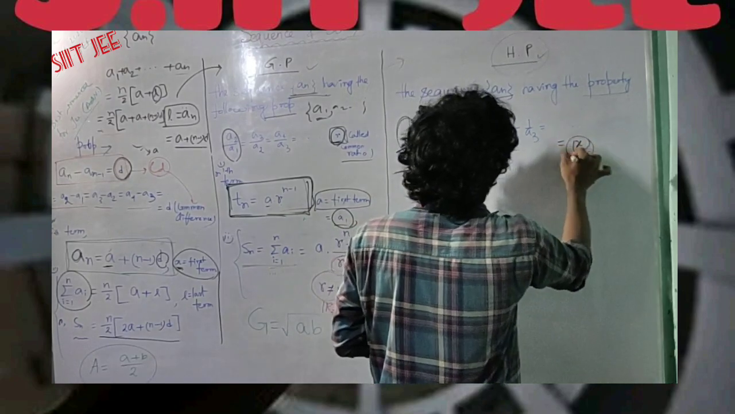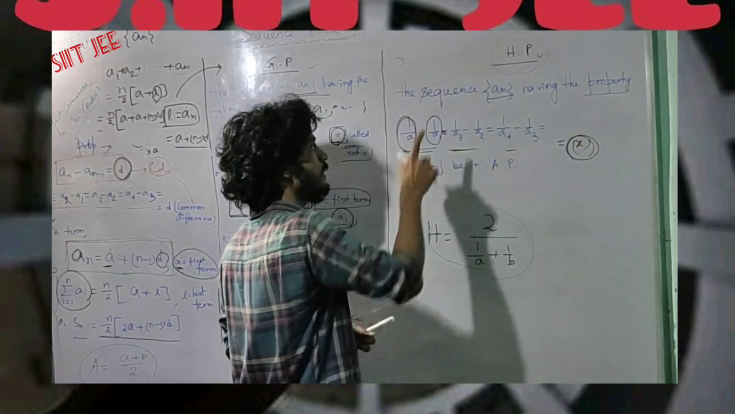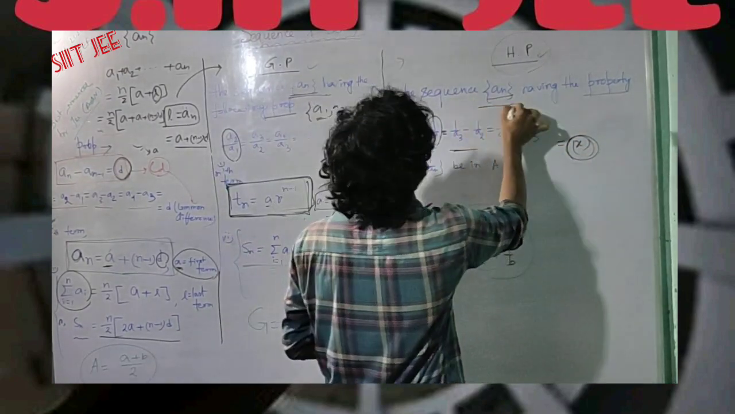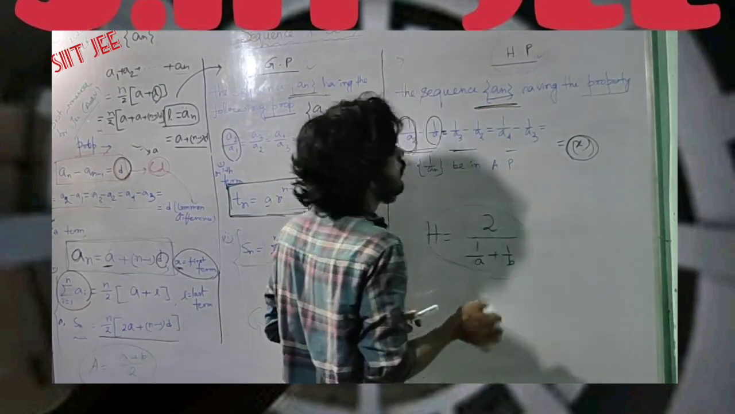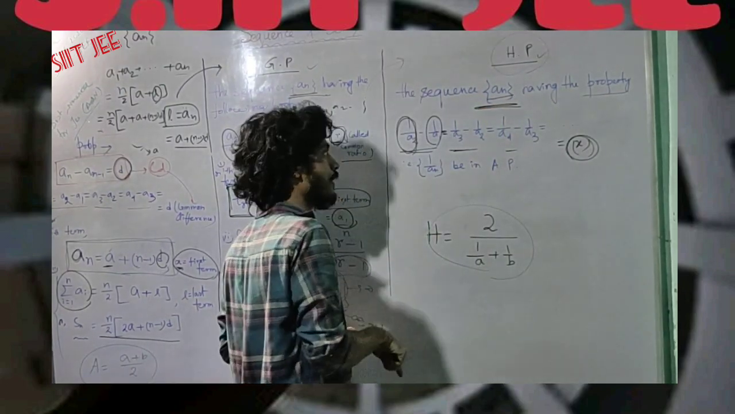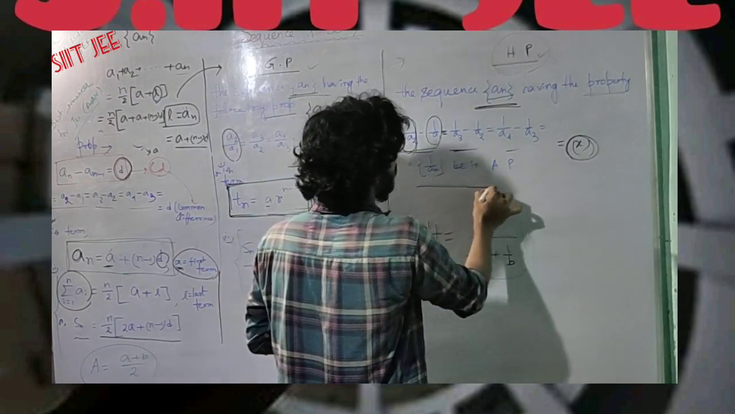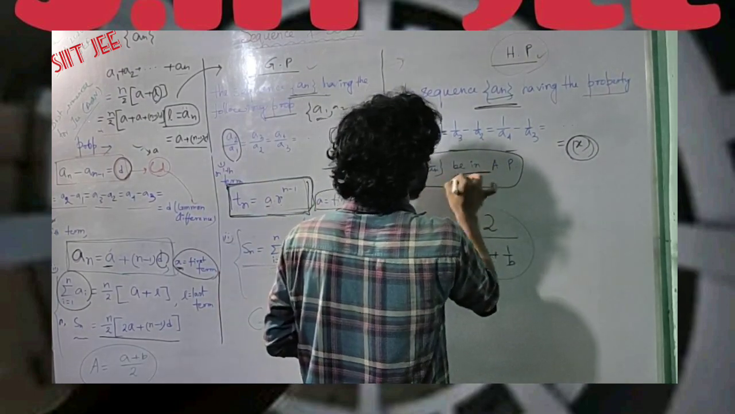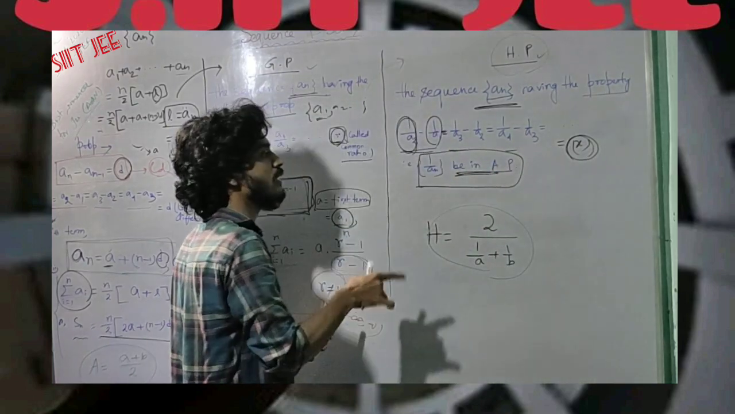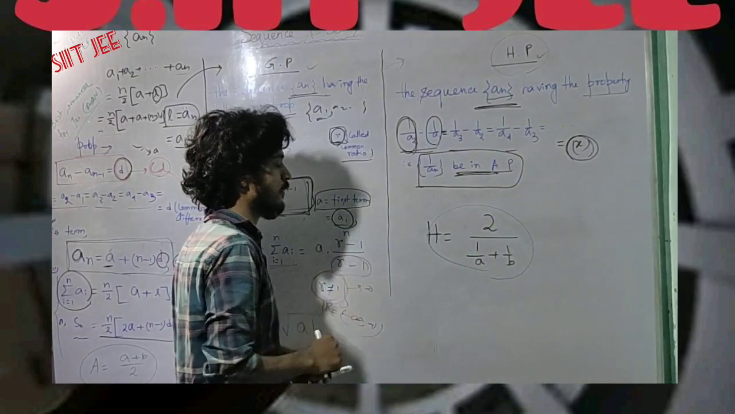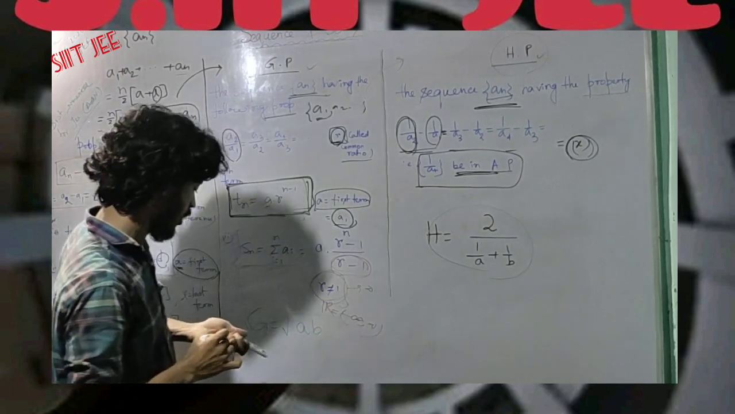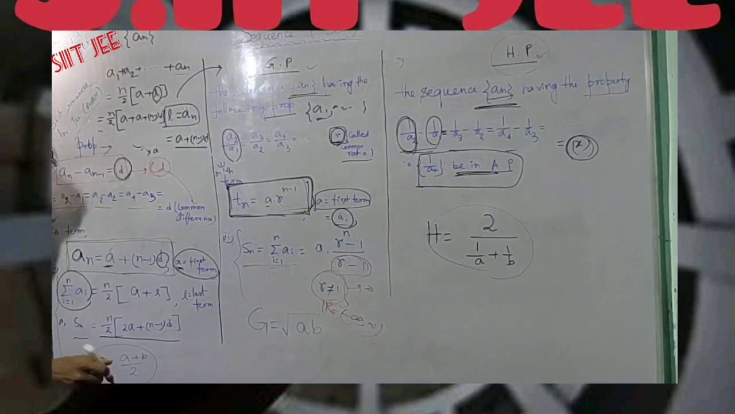And if this value is constant, then that sequence an is said to be in harmonic progression. That means 1 by an is in AP. AP means arithmetic progression.